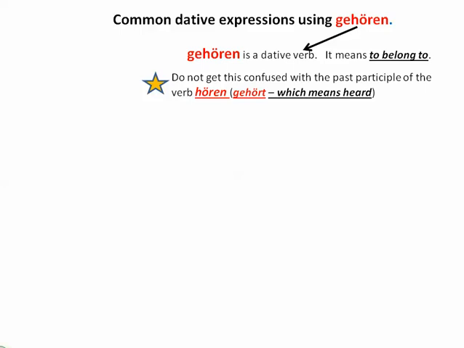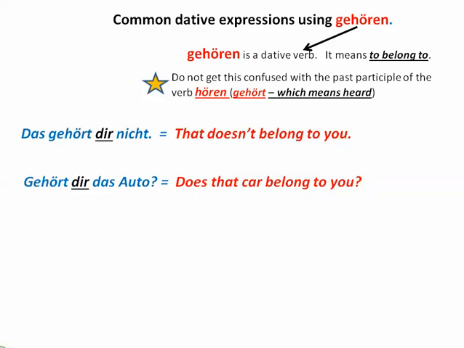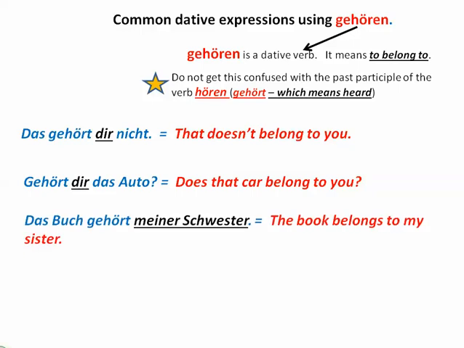So, for example, ich habe die Musik gehört. I have heard the music. But gehören by itself is also a verb that conjugates, but you most often hear its third person singular form, das gehört dir nicht. That doesn't belong to you. Or das Buch gehört dir nicht. Gehört dir das Auto? Does the car belong to you? Das Buch gehört meiner Schwester. So here I've turned die Schwester, which might normally be meine Schwester, into meiner to reflect that it's dative because of the dative verb gehören.